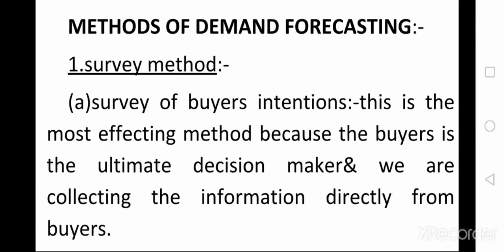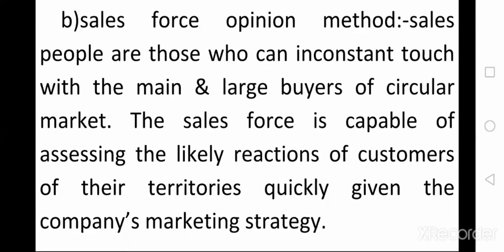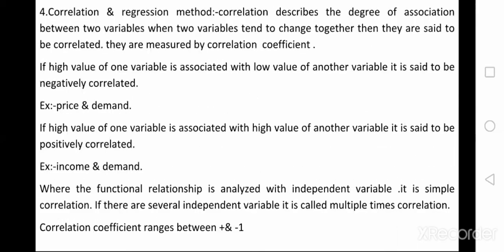In the methods of demand forecasting, the first method is the survey method. This survey method is further divided into survey of buyer's intention and sales force opinion. The survey of buyer's intention is further divided into census method and sample survey method. Next one is the sales force opinion method. The remaining methods of demand forecasting we will explain in the next class.